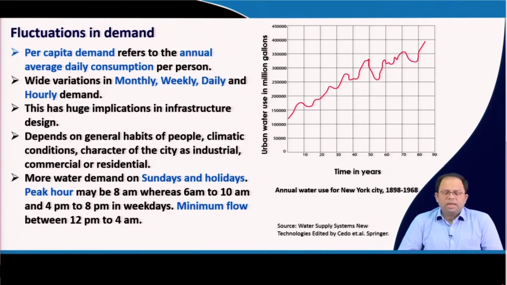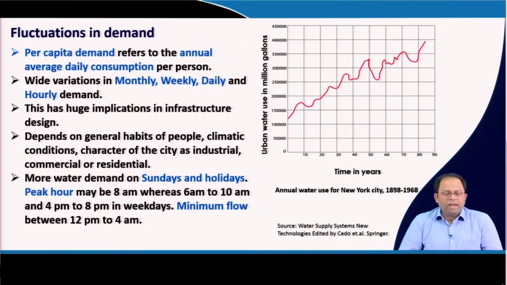So, this depends on the general habits of people. Some of the daily and hourly demands depend on general habits. For example, people go to office, then they come back, so at certain times they will use more water. It also depends on the climatic conditions and on the character of the city, whether industrial, commercial, or residential. For example, in an industrial city, there could be different shifts, and people will use water before the shifts and while coming back from the shifts. Those time periods will coincide with the peak demands for that urban area. So, these are the different things that need to be considered.